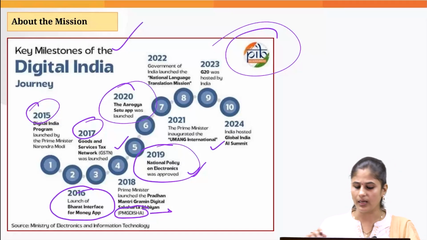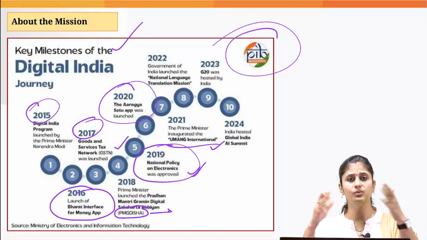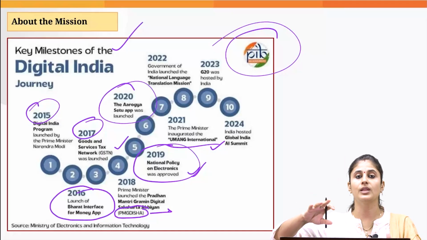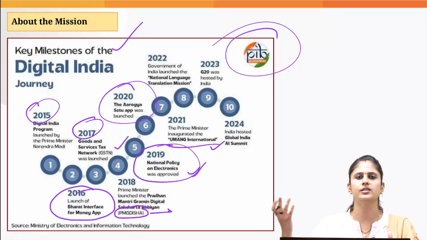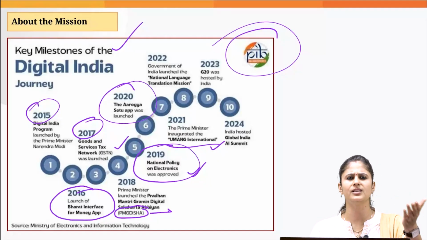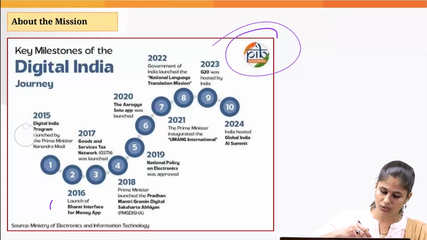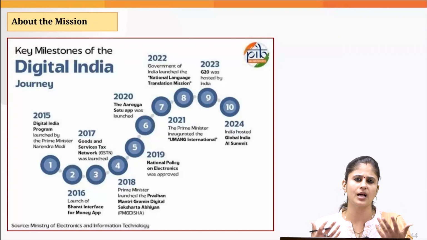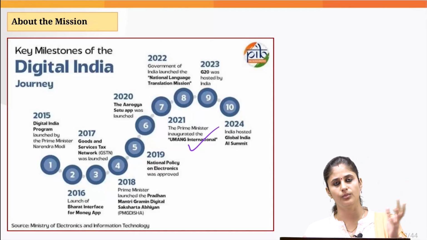Then in 2021, the government inaugurated the Umang International. So as I told you, the Umang app is where you get a lot of e-governance related services. So we launched the international version of this so that Indian people and students who are living in other countries like US, UK, Canada, Australia can easily get government of India related services related to passport and visa, etc. And under this Umang International, we also have the Indian Culture Services section, to basically promote interest among foreign tourists so that they can come and visit India. So, the international version of the Umang app was launched.